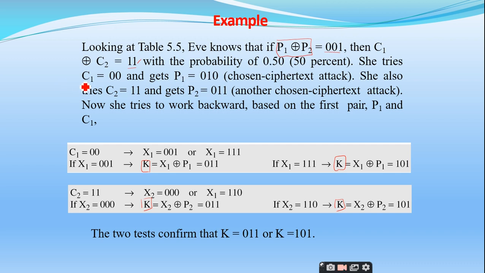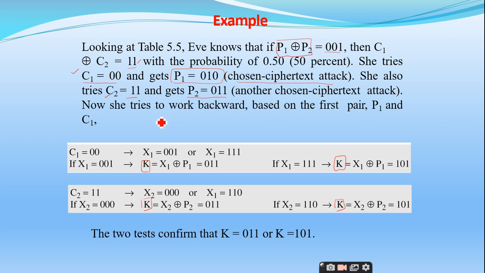Right. And here Eve makes use of a chosen ciphertext attack. What do you mean by chosen ciphertext? That means chosen is arbitrary. So arbitrarily Eve takes some ciphertext. For example, Eve has taken C1 as 00 and C2 as 11. So when C1 is equal to 00, Eve gets the plain text P1 as 010. And when Eve has chosen some arbitrary ciphertext C2 equal to 11, she gets P2 as 011.